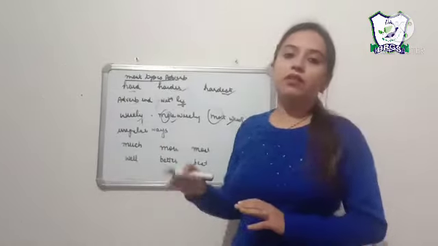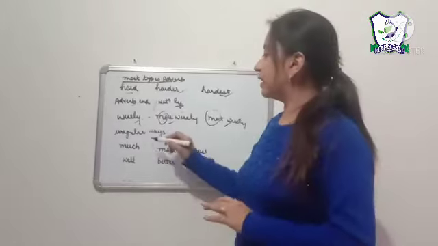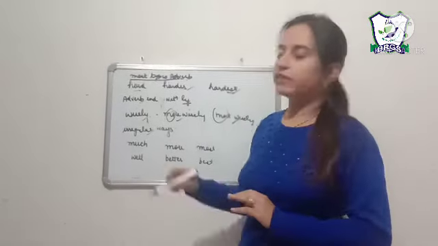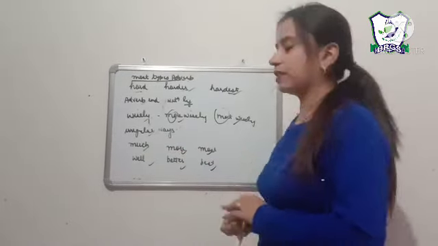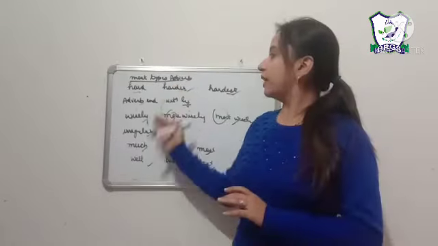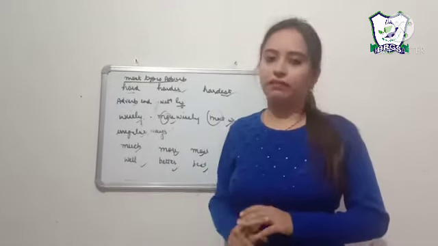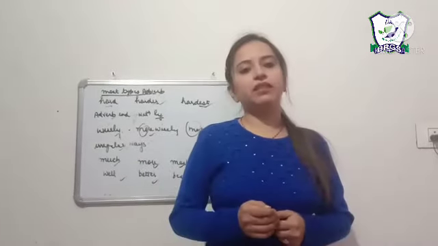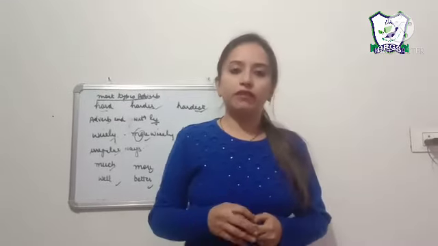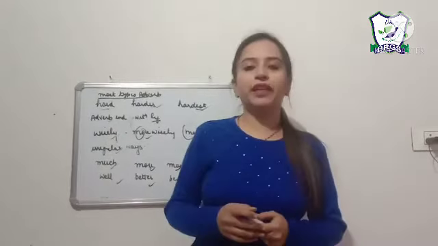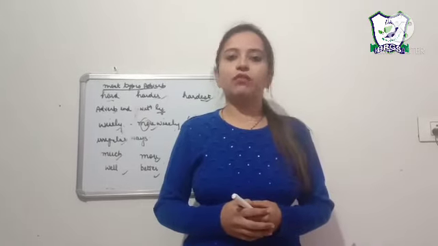And there are some adverbs which change into comparative and superlative degree in an irregular way. They change themselves irregularly. For example, much, more, most; well, better, best. Okay, these are the ways you are going to change the adverb from positive to comparative and superlative degree. So students, in this lesson we have learned the definition of adverb, the meaning, the types of adverbs and the place of adverb, and how we frame comparative and superlative degrees of adverb out of the positive degree. So I hope you have understood it.